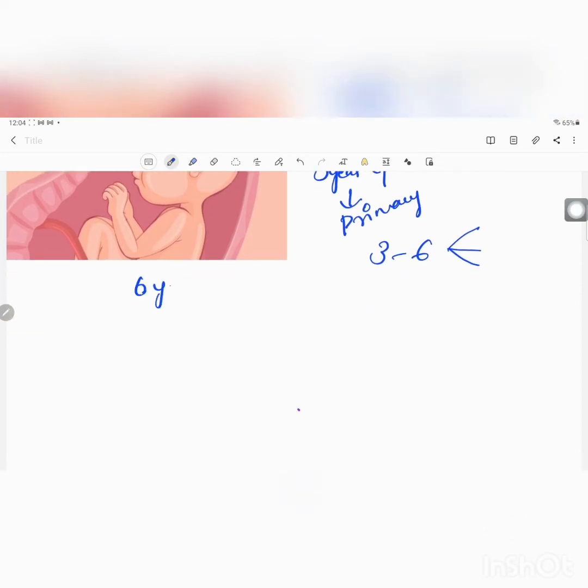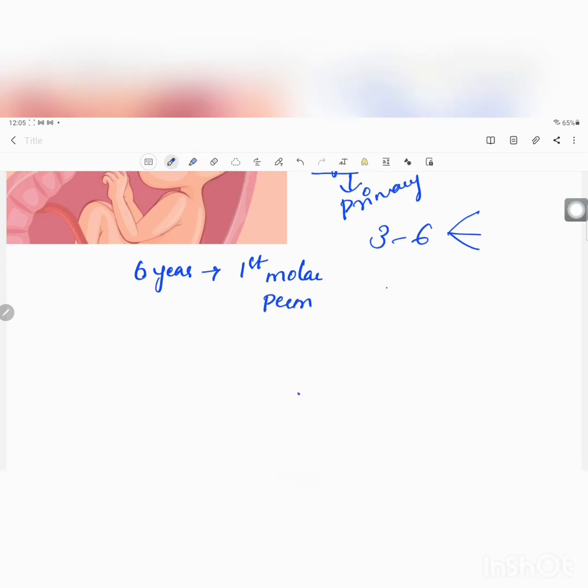After 6 years, we see the first permanent molar erupting. That is, by the 6th year, permanent teeth eruption is going to take place. It lasts until 12 years. From 6 years to 12 years, the primary teeth are replaced and the permanent eruption is completed.